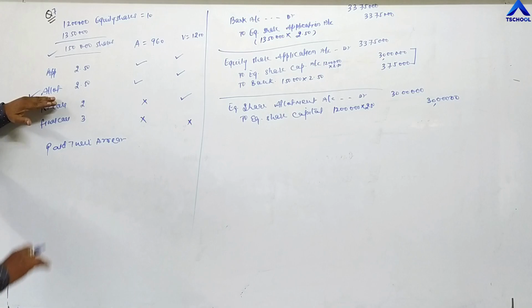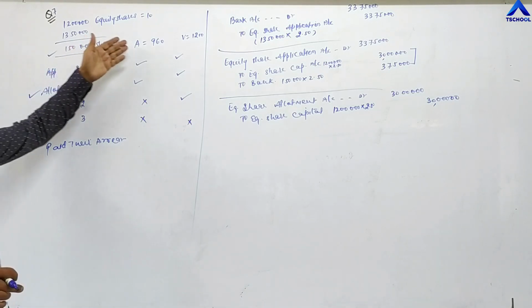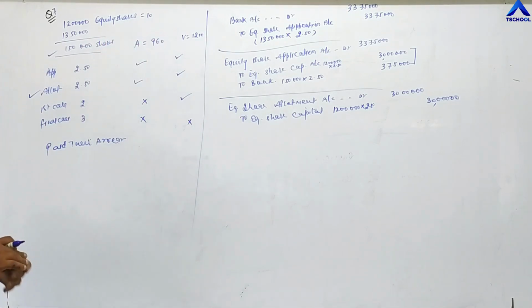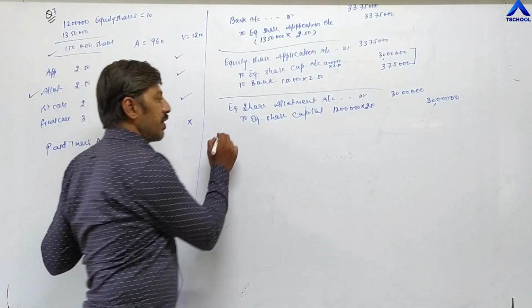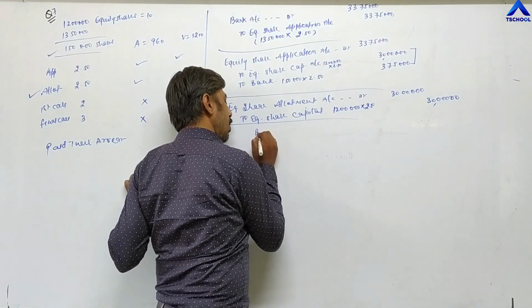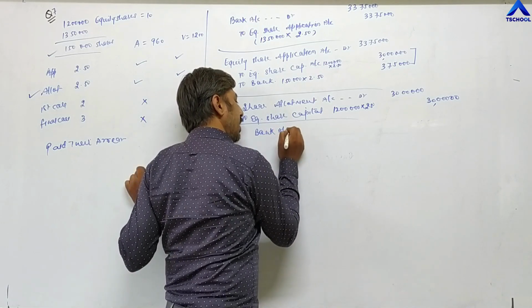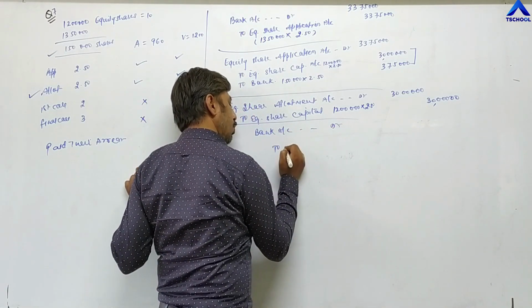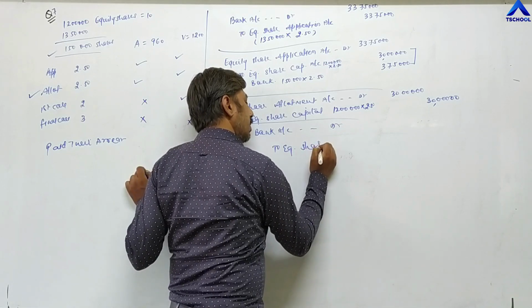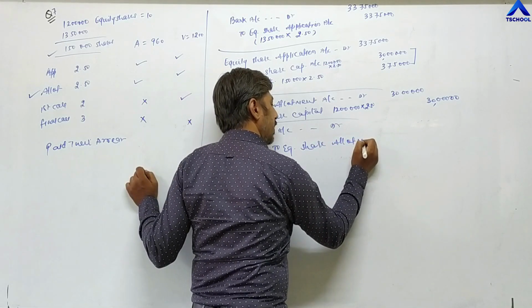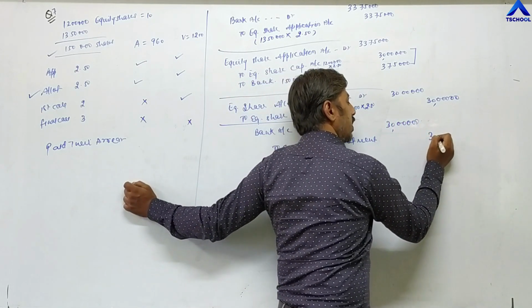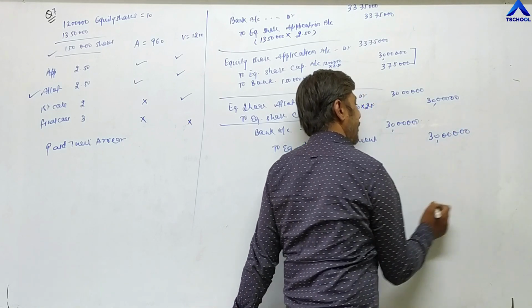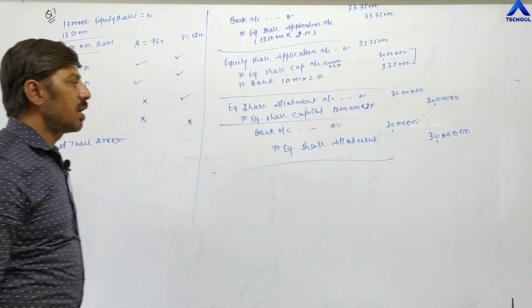Now till allotment, there is no problem in payment by the investors. All investors, including Aishwarya and Vinay, all shareholders have paid allotment. So there is no problem, and you can pass a simple entry. Bank account debit to equity share allotment, and total company has received 30 lakh from all shareholders. So allotment entry is also completed.